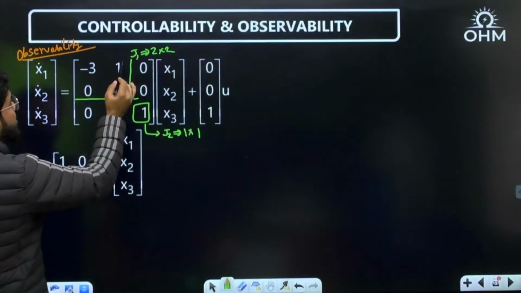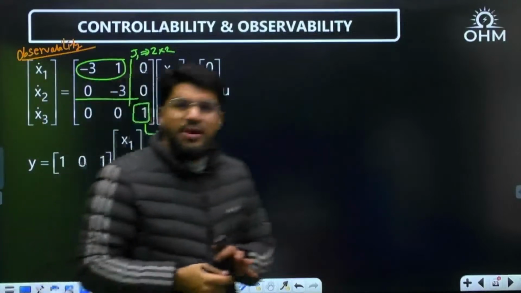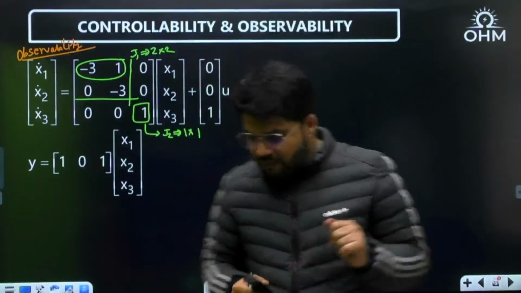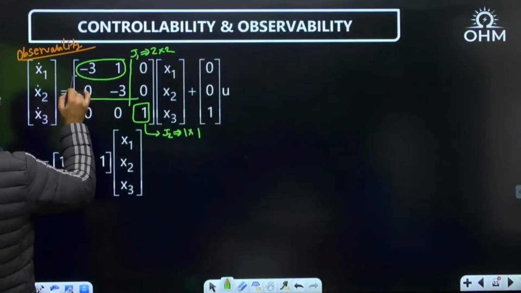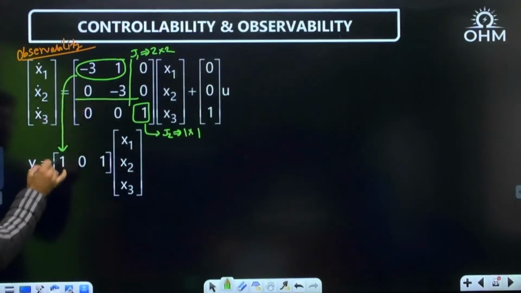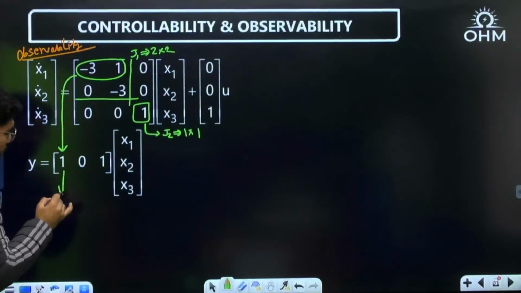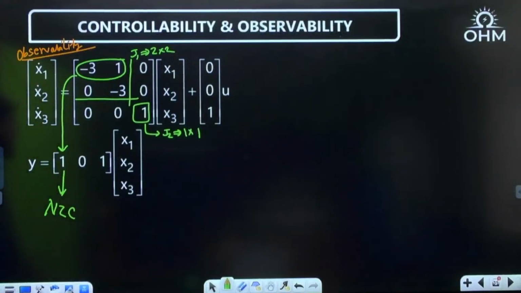This is J1. What is the first row of J1? This is the first row of J1. Now again you have to see: the first row of J1 is overall which row? It is overall the first row, and correspondingly we go to the first column of C. And what do I see? It is NZC, non-zero column. Same short forms I am using.